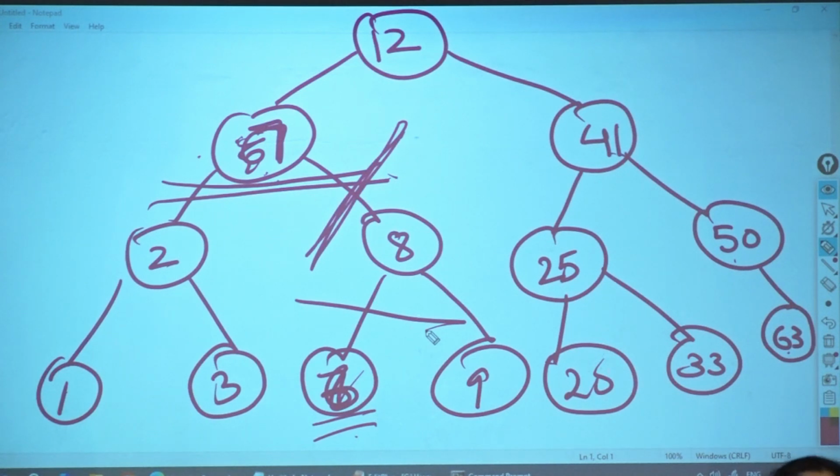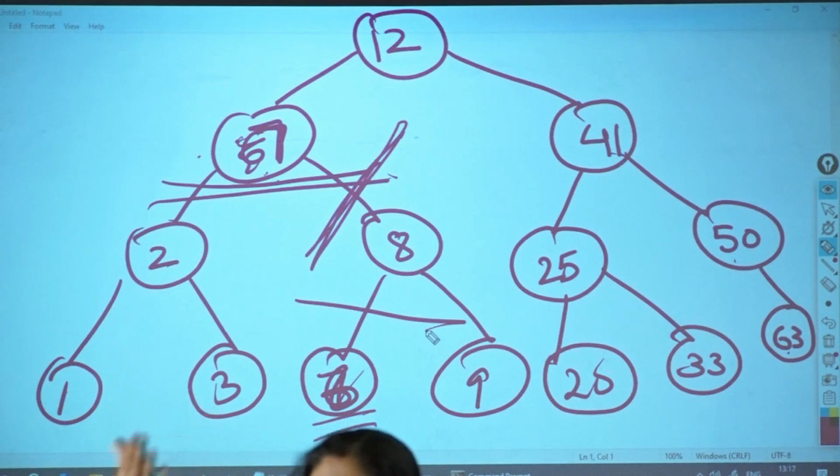I have located my target. After locating the target, what would be the first case? Is the target a leaf node? Do what you want to do. Second case, is the target having one child? Do what you want. Third case, by default it would go into the third case.